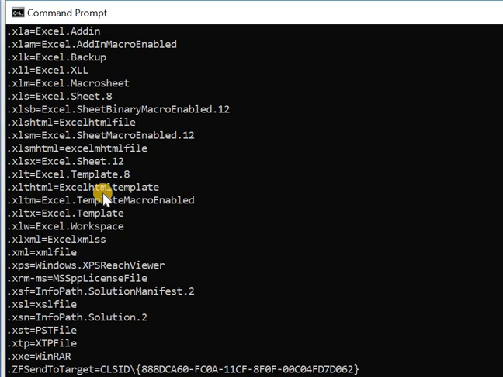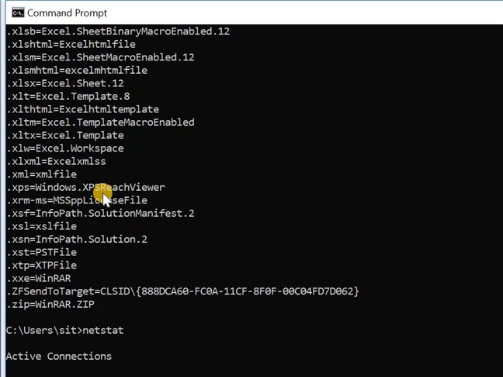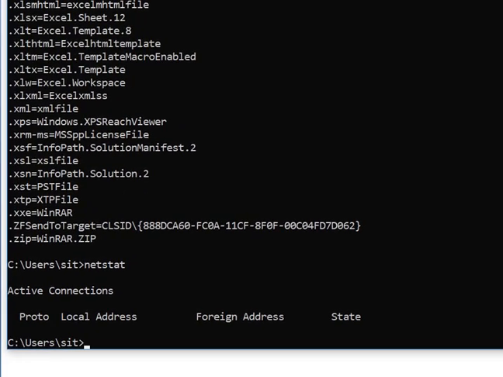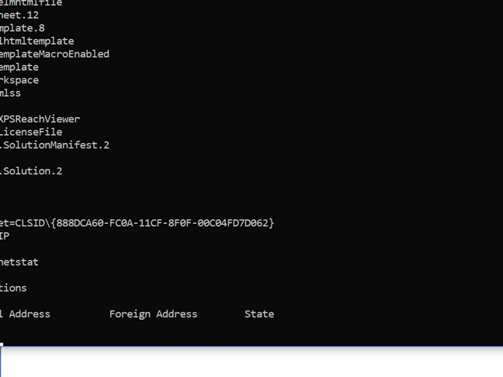Again, if I want to check network statistics, then I use the netstat command. If there is any network connection, then it shows the IP address, protocol, address, state, etc. But there is no internet connection, so it does not provide us address information.